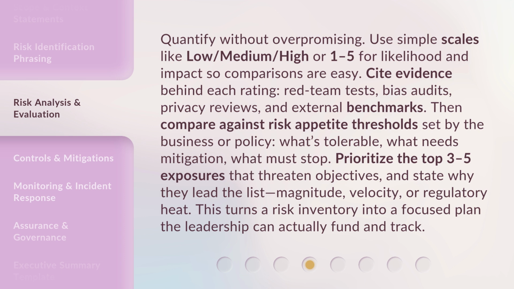What must stop? Prioritize the top 3 to 5 exposures that threaten objectives and state why they lead the list: magnitude, velocity, or regulatory heat. This turns a risk inventory into a focused plan the leadership can actually fund and track.